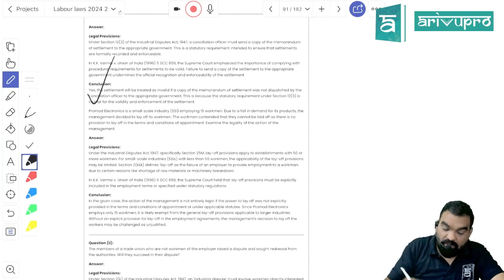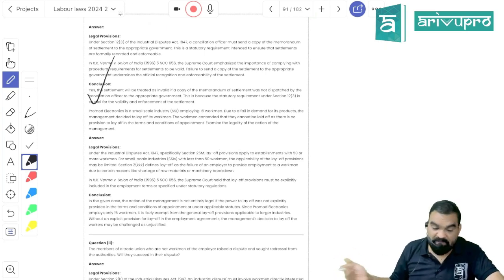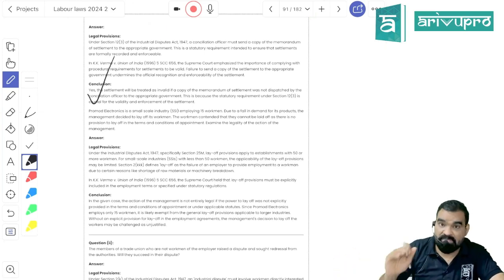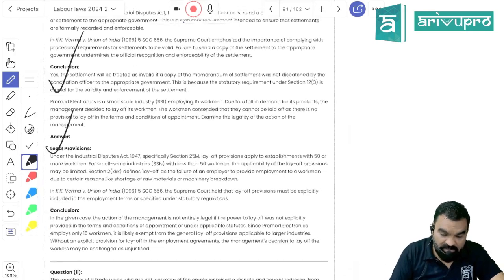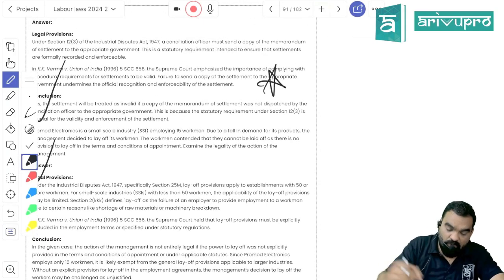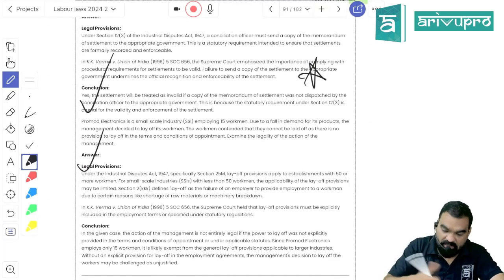A copy of the settlement needs to be submitted to the government within a period of 3 months. If it has not been submitted within the period of 3 months, the settlement would become what? Illegal. Is it clear? We have gone through that 3-month clause, but that it would become illegal is being clarified over here, right?